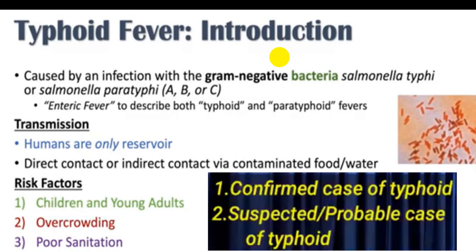By a clinical picture, usually we suspect a person to have typhoid fever. That's why we use the word suspected or probable case of typhoid fever on clinical grounds. But once you confirm the presence of the microorganism in the blood, or the microorganism is present in the bile, stool or urine, or you detect an antigen of Salmonella typhi or paratyphi, or you detect an antibody, then only you can use the word confirmed case of typhoid fever.